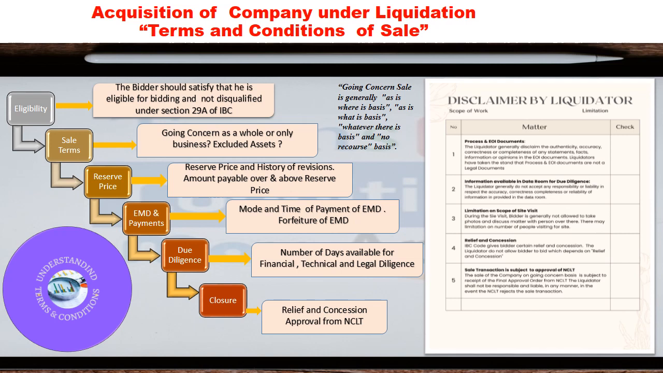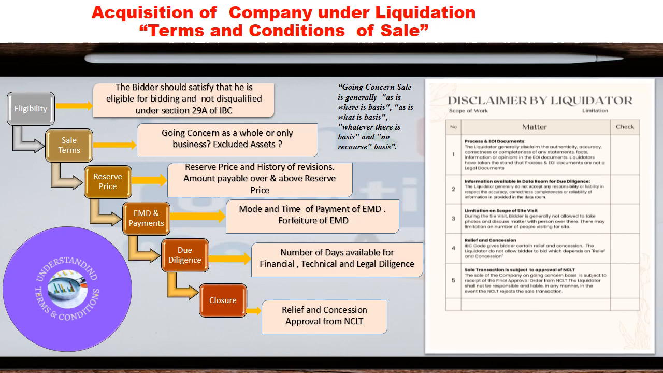Due diligence. The liquidator generally does not accept any responsibility or liability in respect of the accuracy, correctness, completeness or reliability of information provided in the data room. Therefore, it is most important to do robust due diligence relating to operational, legal and financial information on the company. Consequently, it is most important to examine the number of days available to complete proper due diligence from the bidder's perspective.